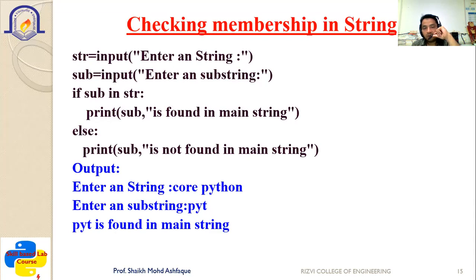Suppose you have a set of strings in which you want to find out whether your name is available or not. Suppose there is a list of students who scored more than 80, or who are in the defaulters list. At that time, you want to check whether your name is available in the list or not. So you can use the in operator to find it easily, instead of searching each and everything to see whether it is available or not.